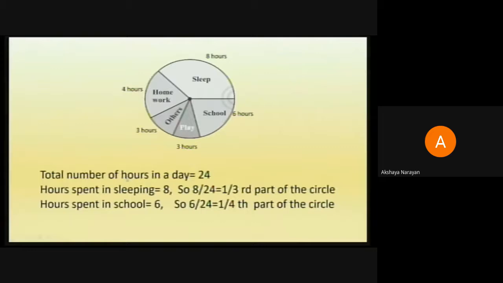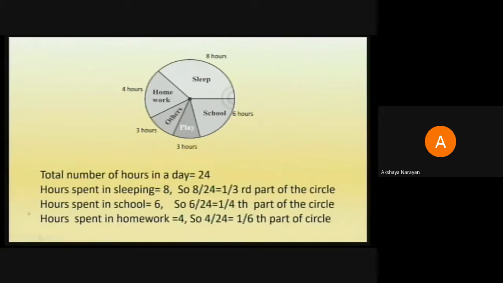So the next portion is the hours spent in homework, which is 4 hours. 4 out of 24 will give you a fraction of 1/6. So 1/6 of the circle should be represented as homework. And the last hours spent in play time is 3 and the others is also 3. So the remaining 2 parts will be 1/8, which is 3 by 24, 1/8 part of the circle. So this is how a pie chart is drawn.